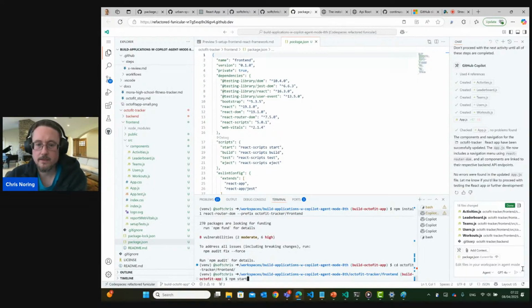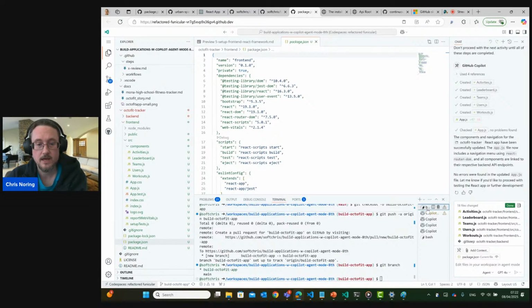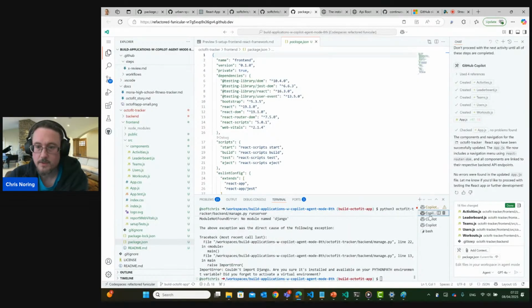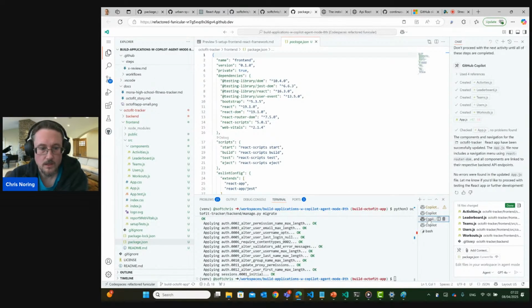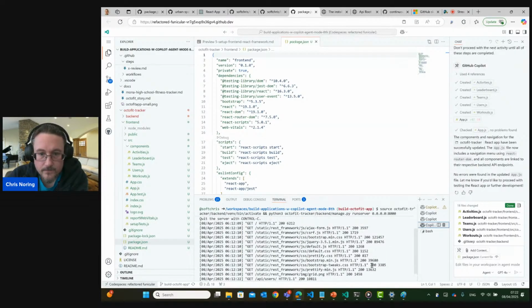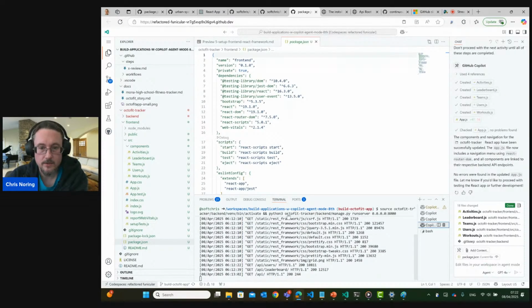Remember how we need to double check that the backend is running, right? Because if the backend isn't running, it's not going to be so happy with me doing this. So here, nope, that's not a backend. We can actually clean this up. You see that it's quite happy creating a lot of terminals that we may or may not need. And here we got something running. Okay, so what is this? Yeah, this is the backend running, and the reason I know that is that the last command it ran was run server 8000. We just wanted to have that acknowledgement because without a running backend, the front end would run into a lot of issues, right?